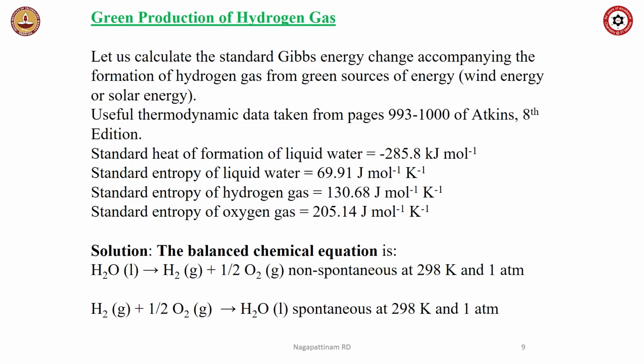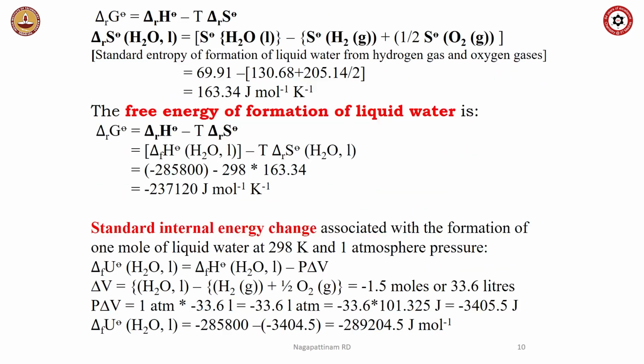Conversely, hydrogen gas plus half oxygen gas with a catalyst will give you H2O liquid. This reaction is spontaneous as written. This reaction is non-spontaneous. Why is it non-spontaneous? Because the free energy change associated with the reaction H2 plus half O2, or the reverse reaction, is given by this equation: delta H minus T delta S, and delta S can be calculated from the entropy data given.